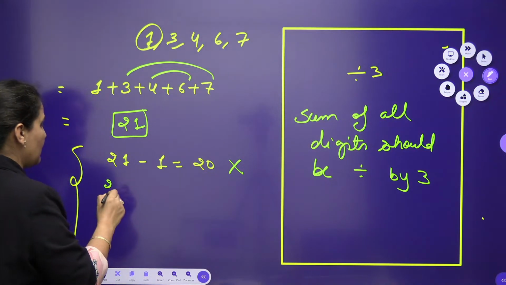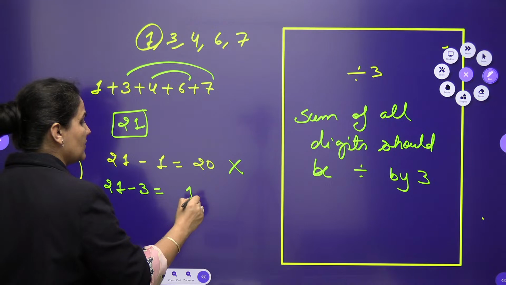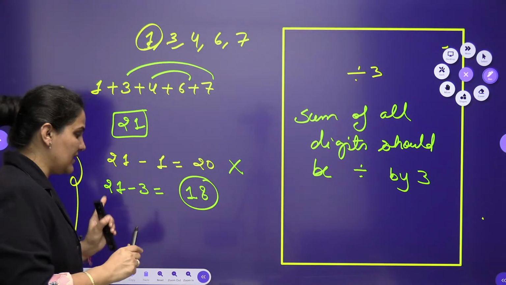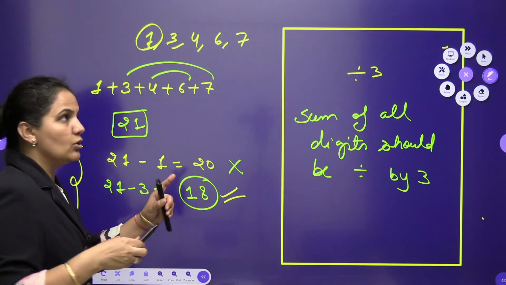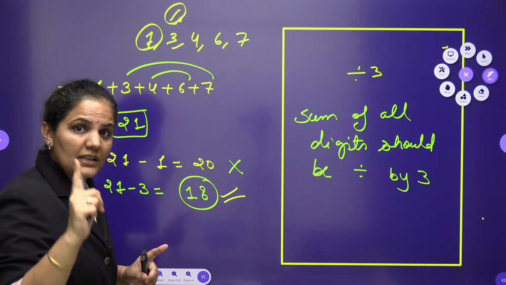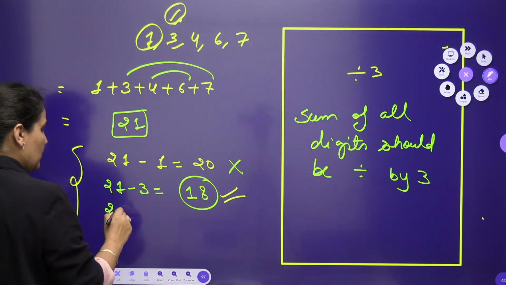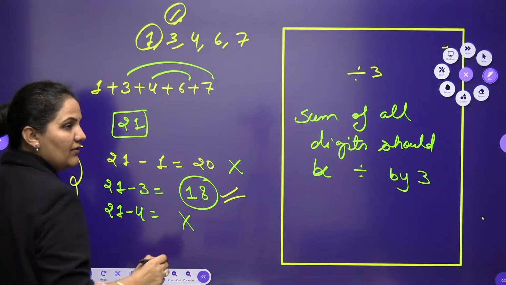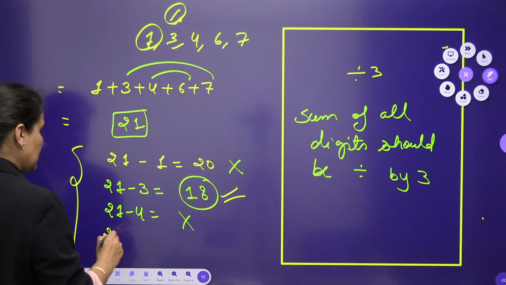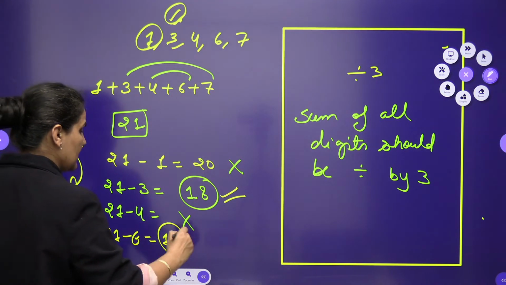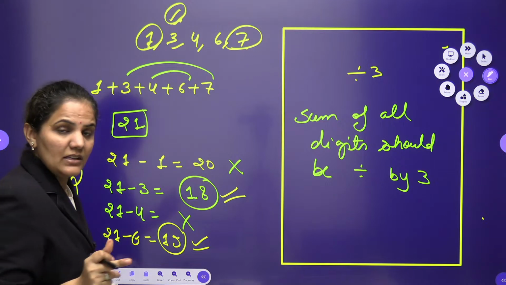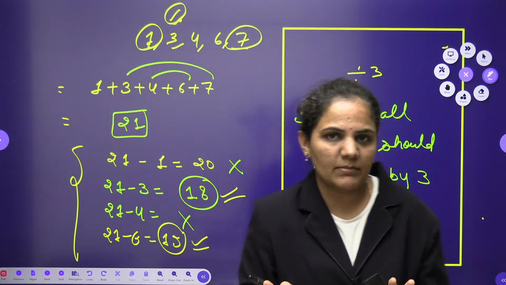Now I can check the next one, 21 minus 3. In this case my result will be 18, and yes, 18 is divisible by 3. So we can skip the 3. Let's see the next number. 21 minus 4 is 17, which is not divisible by 3. For the next one, 21 minus 6, the result will be 15, and yes, this is divisible by 3. And for 7, 21 minus 7 is 14, which is again not divisible by 3.